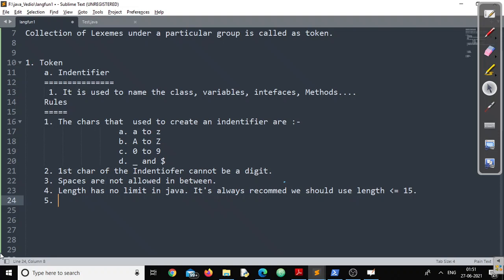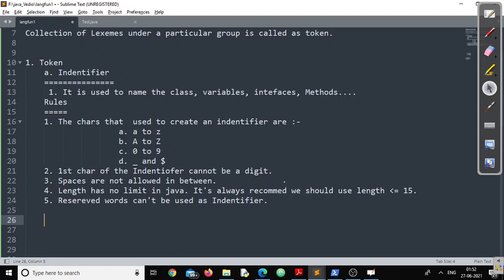But in programming language, what you cannot do, reserved words cannot be used as identifier. Remember this point. You cannot use reserved words as identifier.